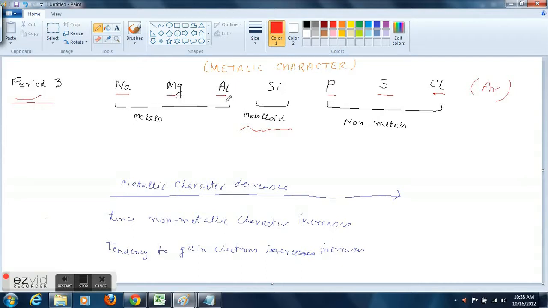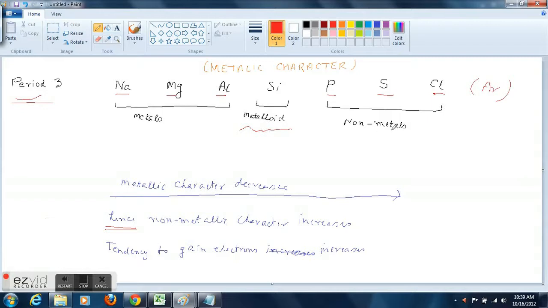It is obvious: if metallic character increases, the non-metallic character has to decrease, because metallic character is electropositive character, the tendency to lose electrons, and non-metallic character is electronegative character, that is the tendency to gain electrons. So if the tendency to lose electrons decreases, the tendency to gain electrons has to increase. So one has to compensate the other.